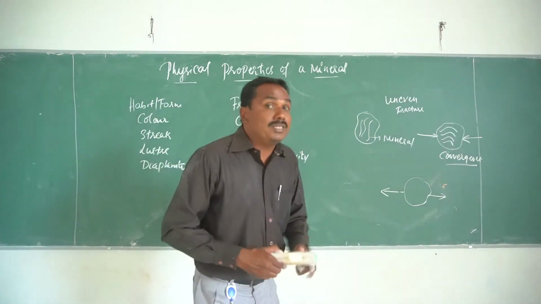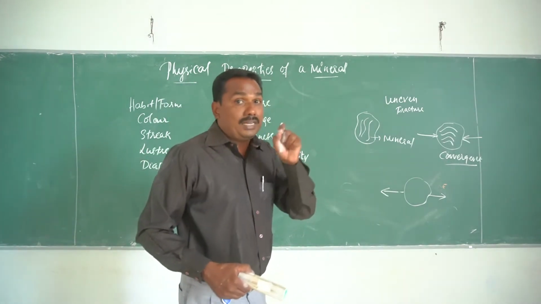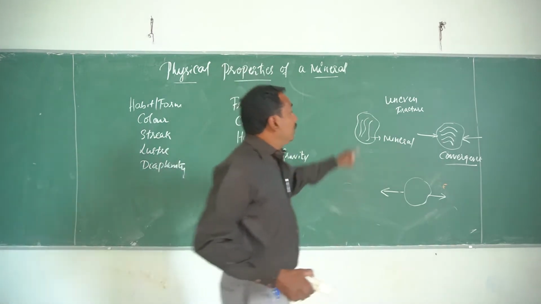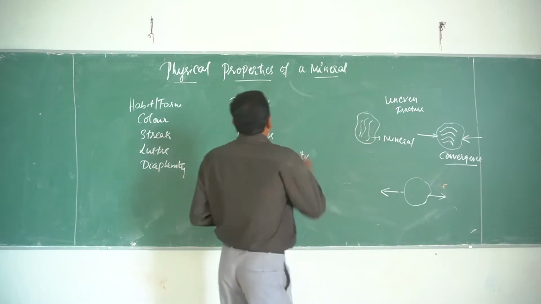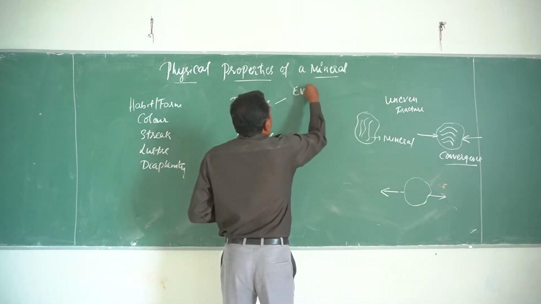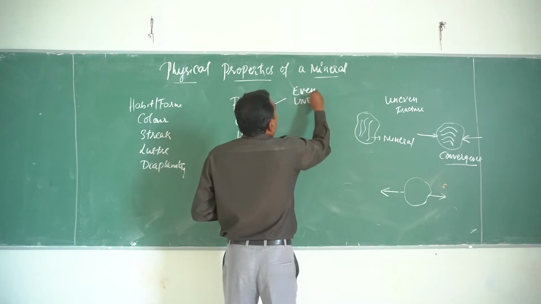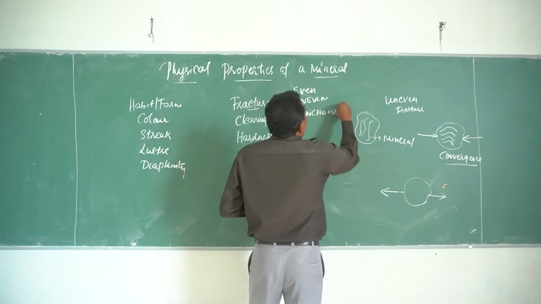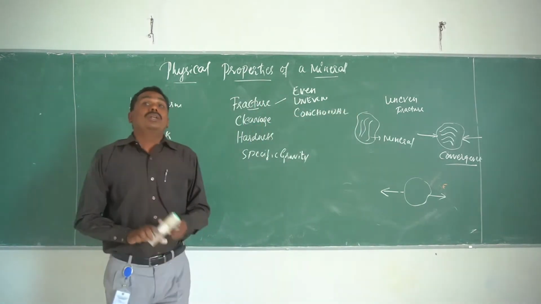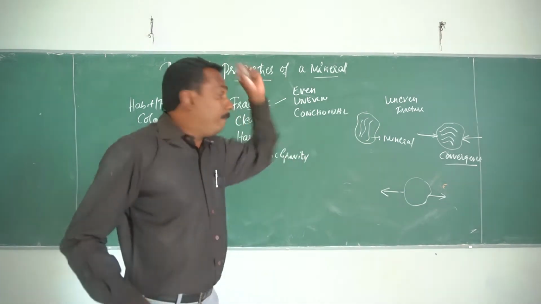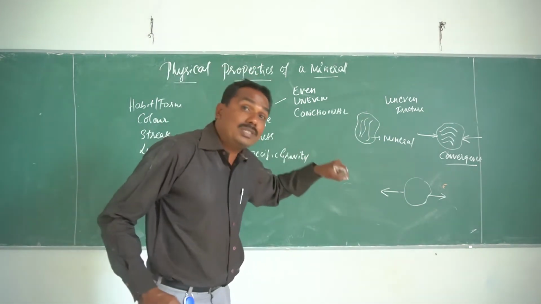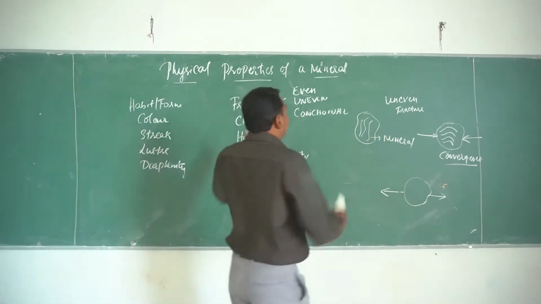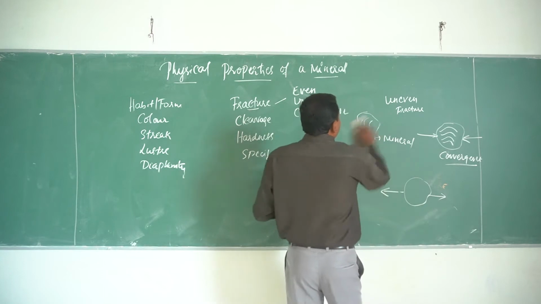If a mineral is subjected to a force, whether convergent, divergent or transform, we see either even fracture, uneven fracture or conchoidal fractures. So the fractures tend to develop with respect to the forces acting, whether convergent, divergent or transform. Now let us go to cleavage.